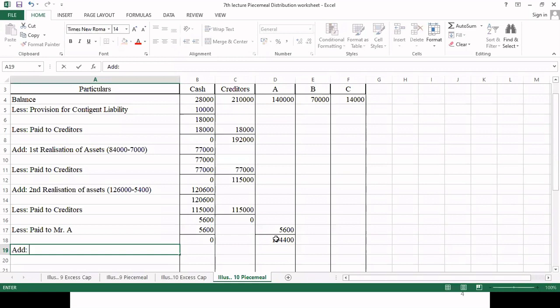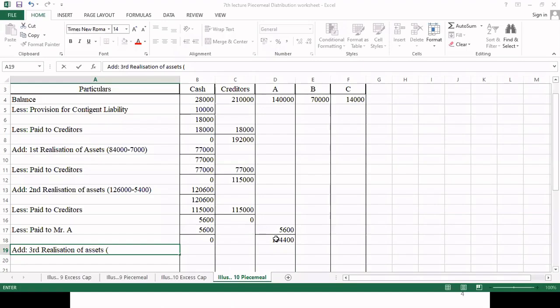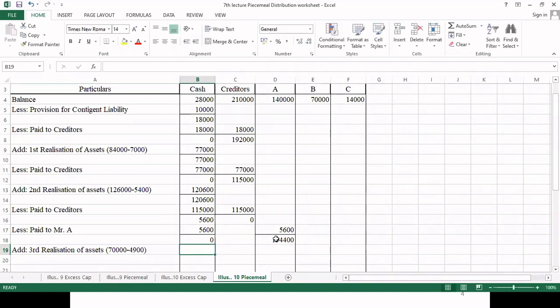Now we'll go for the third realization of assets. Within a bracket, we will write 70,000 minus 4,900, which is 65,100.